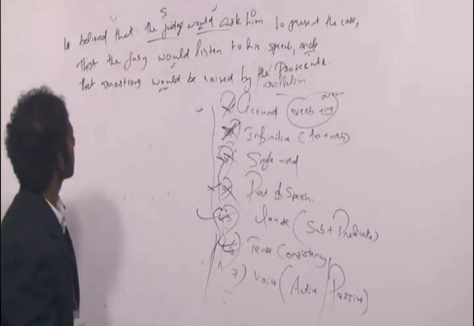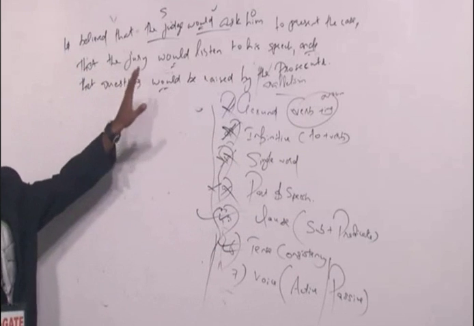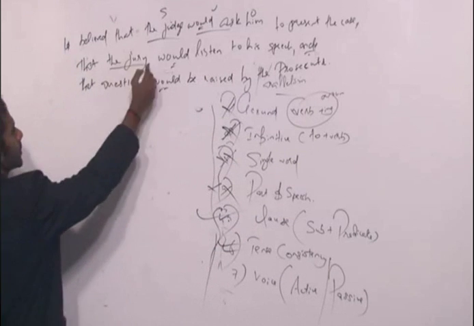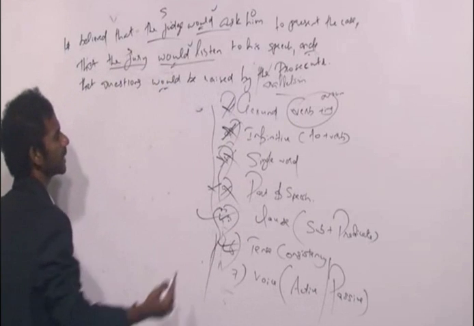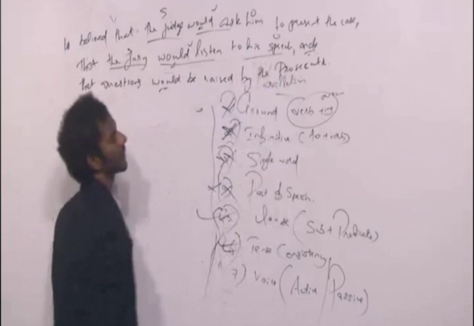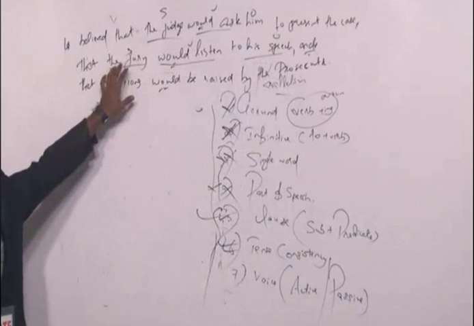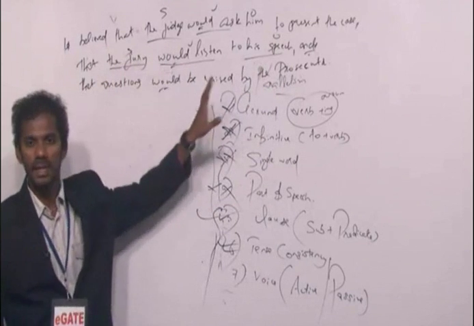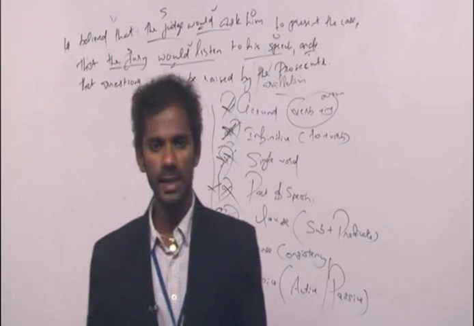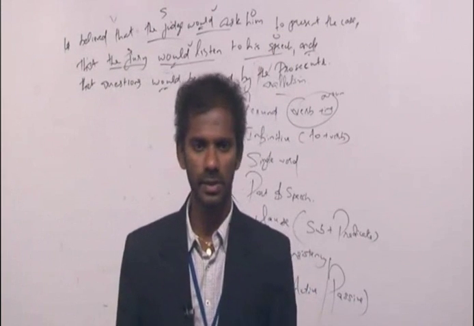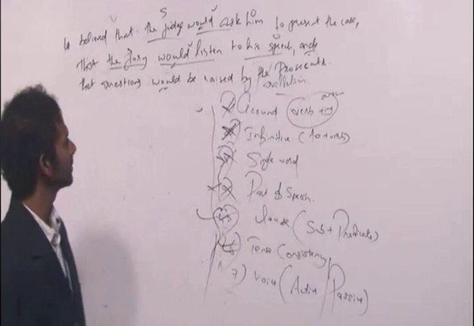Come to the second idea. The jury would listen to his speech. Jury is the subject. Comes first. Would listen is the verb. Comes second. To his speech is the object. Comes third. So the second idea is also in the order subject, verb, object. I mean, the second idea is also in the active voice. So the first idea is in the active voice. The second idea is also in the active voice. Clear? Fine. Now come to the third idea.